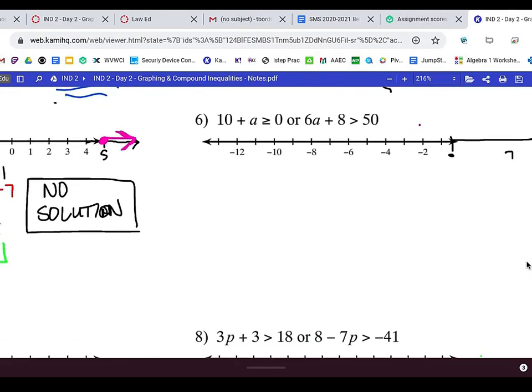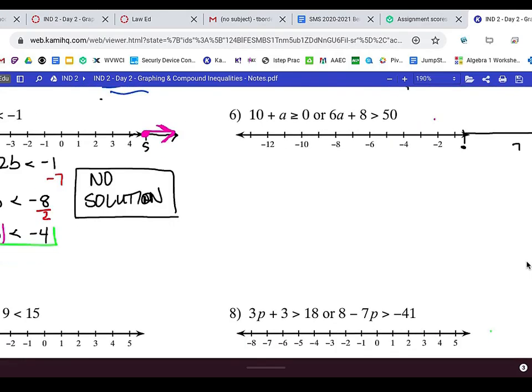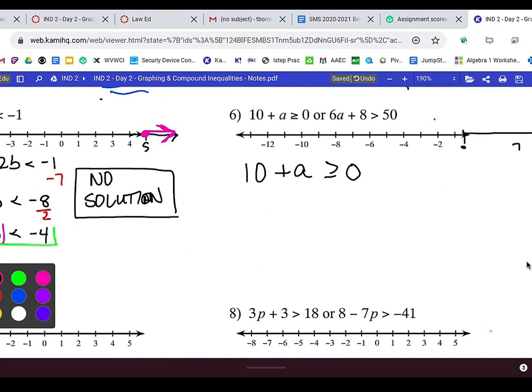And you can see that I've kind of added to the end of that because we're going to need a little bit longer number line, but that's okay. We'll get there. All right, so number 6 is an or. So that means I'm going to work the first one on the left first. So I've got 10 plus a is greater than or equal to 0. And since it's an or, I'm going to work this one all by itself first. So I'm going to go negative 10 and negative 10. And that gives me a, and I don't change my sign because I haven't divided or multiplied by a negative. 0 minus 10 is negative 10. And I'm ready to graph that one.